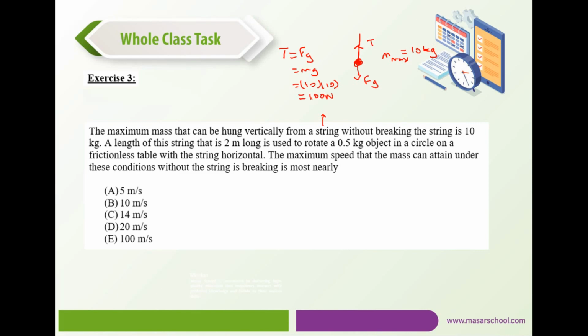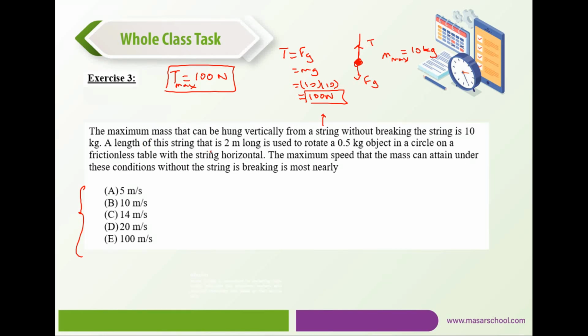Why am I referring to g as 10, not 9.81? Because the answers look perfect. So T equals 100 newtons. That would be the maximum tension that the string can handle without breaking.